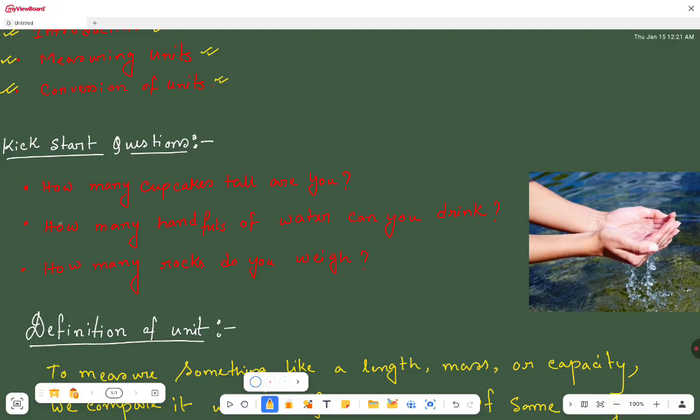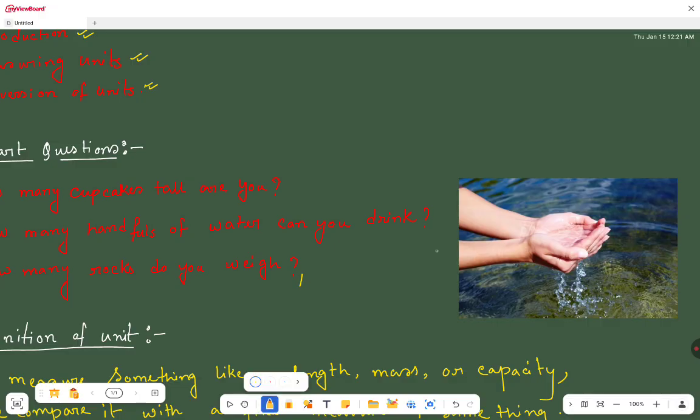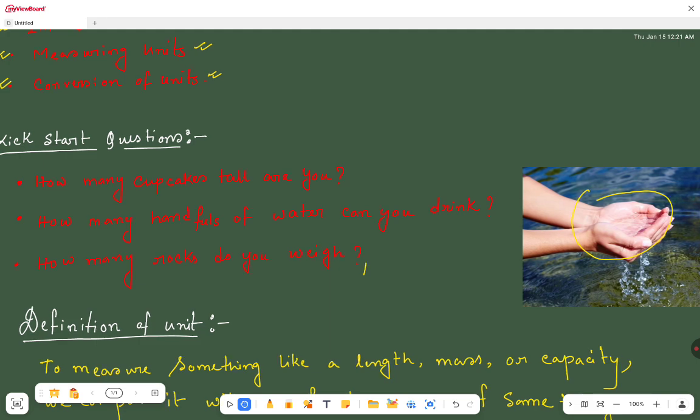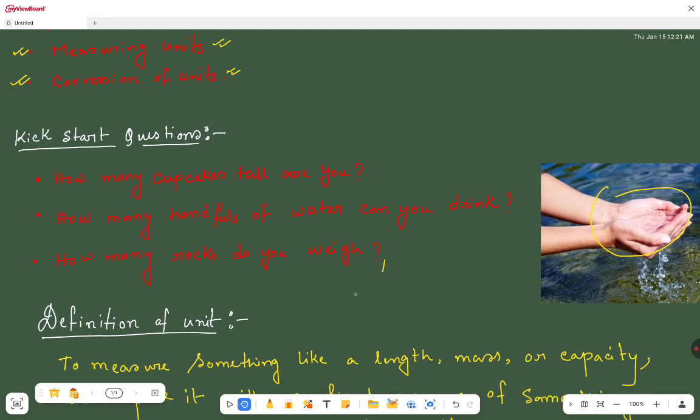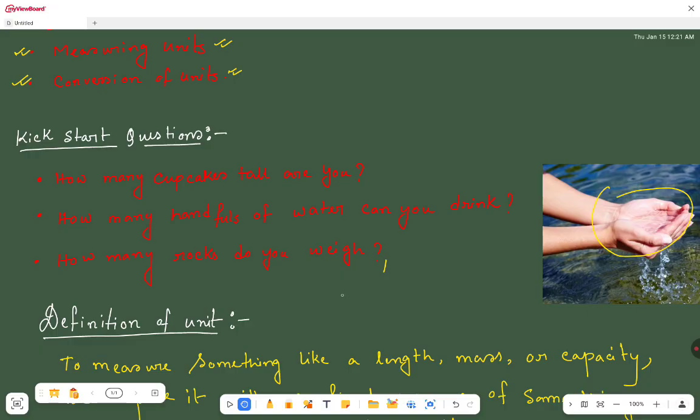Next question, how many handfuls of water can you drink? Now handful of water means, you can see this image. This is called a handful. So how many such handfuls of water can you drink in one day? If I ask this, you can say, yes sir, I drink 10 such handfuls of water in a day. Obviously it also sounds absurd.